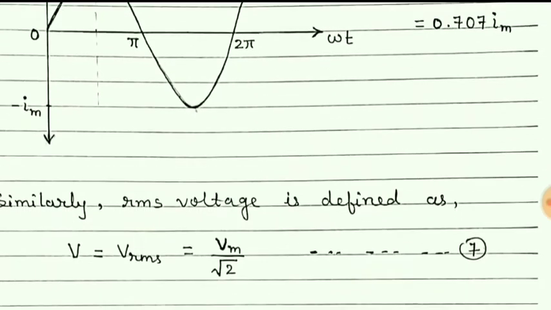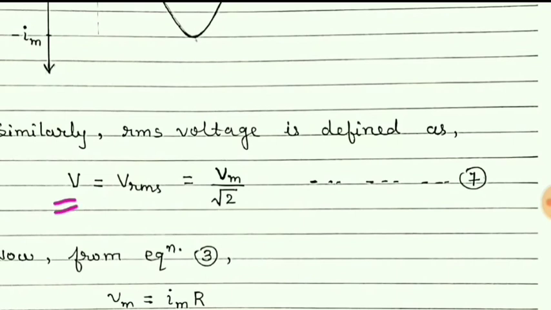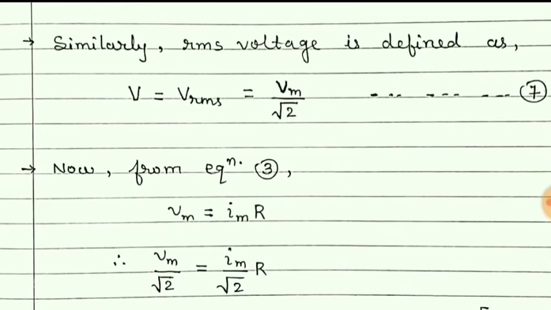In similar way, V is equal to Vm upon root 2. Now, from equation number 3, we can write Vm is equal to Im R. It is nothing but Ohm's law only.